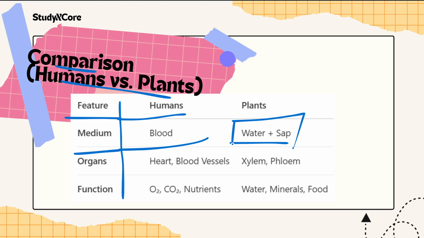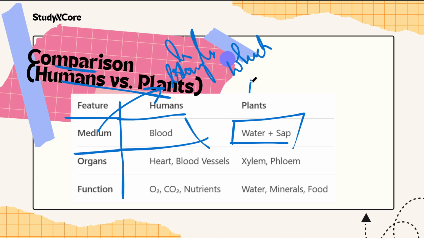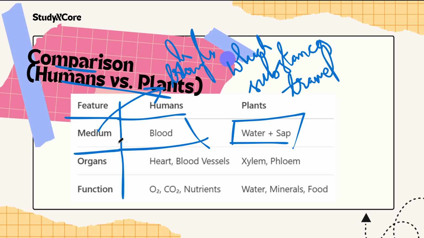Medium means through which substances travel. So in humans it is blood, children, and in plants it is water plus sap. Let us think about some organs. In humans it is the heart and blood vessels, and for example xylem and phloem in plants.